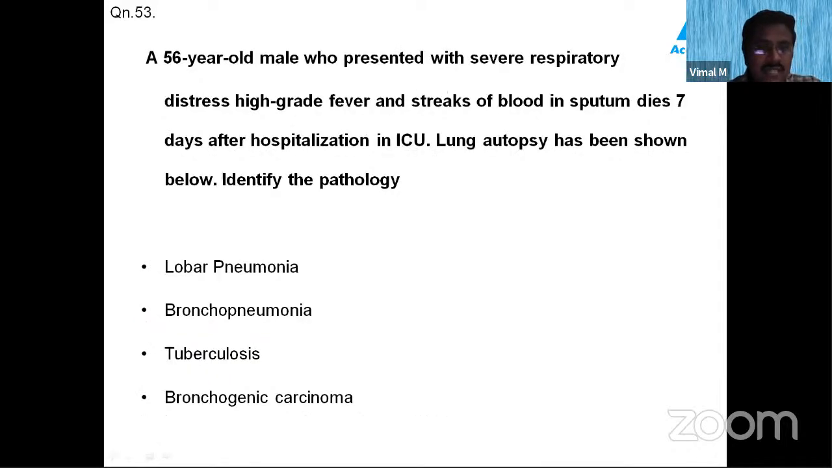Now let's solve this question. A 56-year-old male presented with severe respiratory distress, high-grade fever, and streaks of blood in sputum, and he dies 7 days after hospitalization in ICU. Lung autopsy has been shown, and identify the pathology. Is it lobar pneumonia, bronchopneumonia, tuberculosis, or bronchogenic cancer?